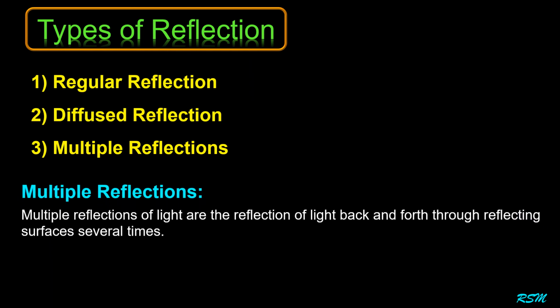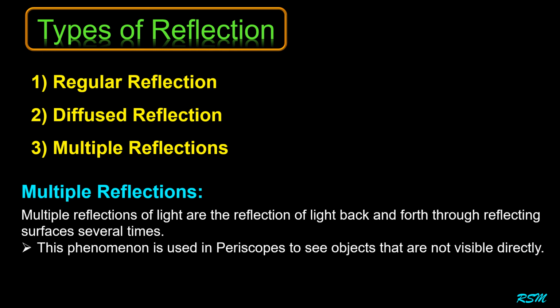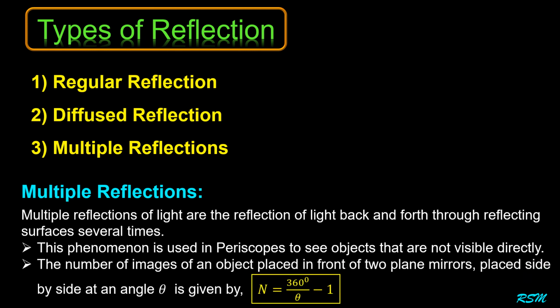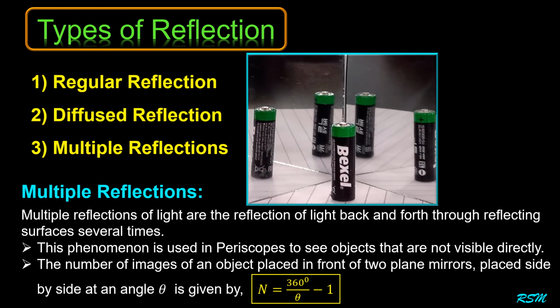Multiple reflections of light are the reflection of light back and forth through reflecting surfaces several times. This phenomenon is used in periscopes to see objects that are not visible directly. The number of images of an object placed in front of two plane mirrors placed side by side at an angle theta is given by n equals 360 degrees by theta minus 1. Therefore, the multiple images formed depend on the angle theta between the two plane mirrors and also on the position of the object.